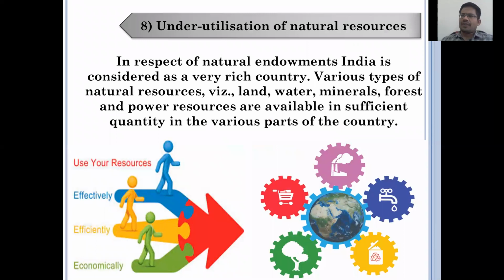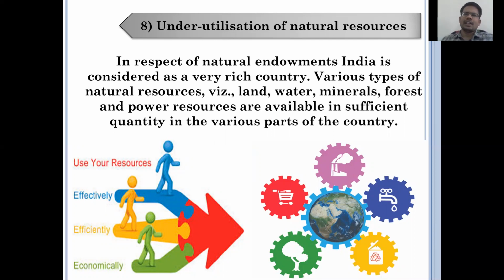And next one, underutilization of natural resources. This is also very important. Natural resources are the backbone of every economy. If the availability of natural resources is huge, that country automatically achieves economic development and moves forward very fast. Take the OPEC countries, the oil and petroleum exporting countries, about 16 countries.